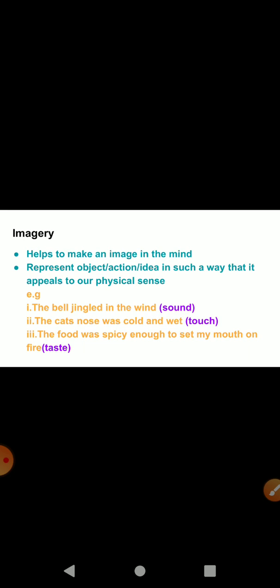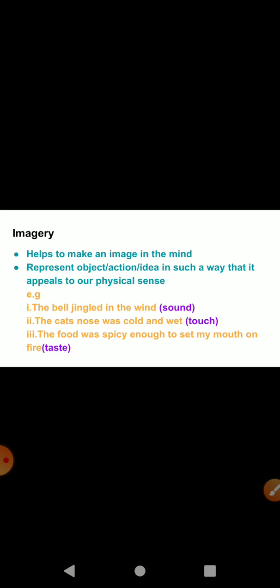And then we have imagery. This is the last type of figure of speech. This is a literary device. So imagery means to use figurative language to represent objects, actions, and ideas in such a way that it appeals to our physical senses. So basically it can help to make an image in the mind of the audience, in the mind of the reader.